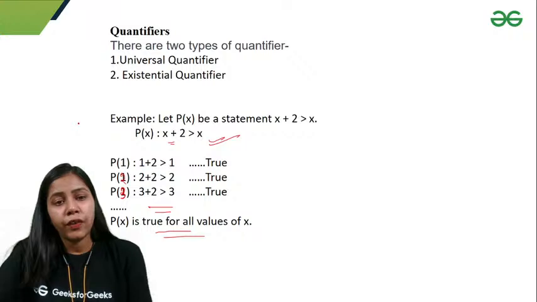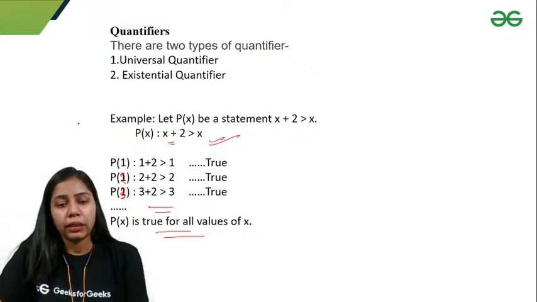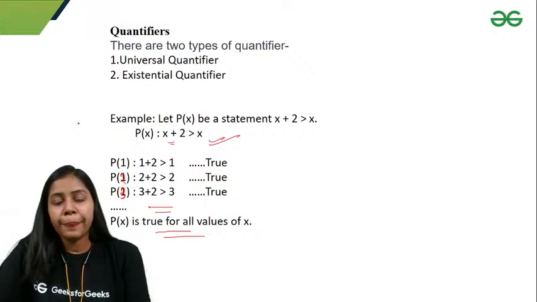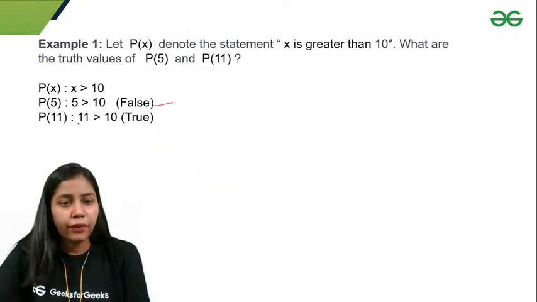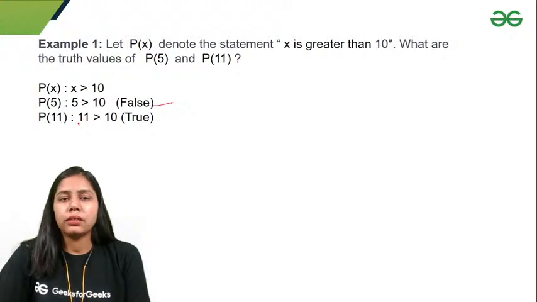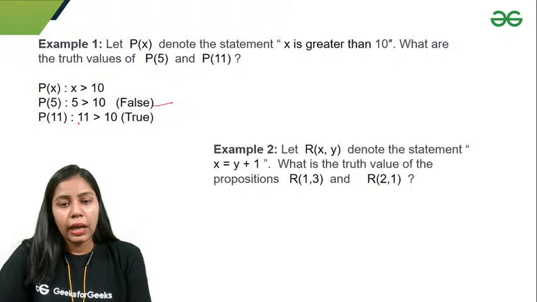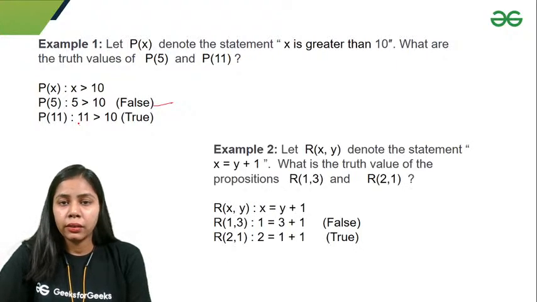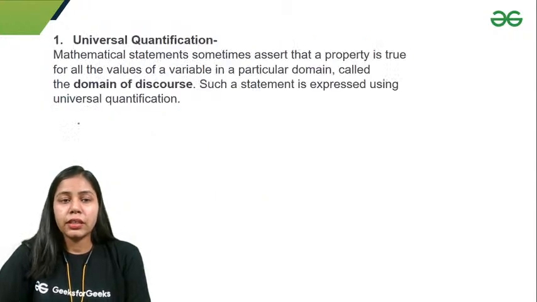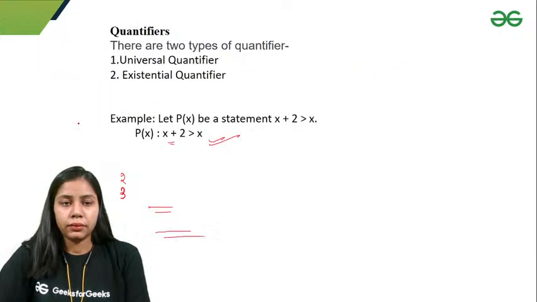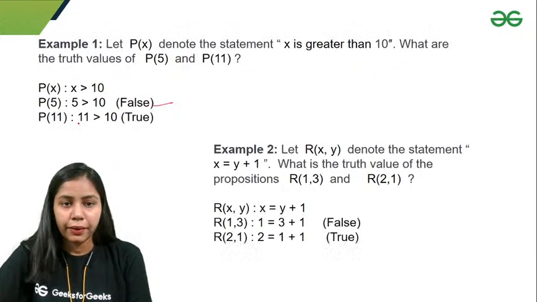So if I look here, I get two kinds of statements: one in which every truth value is true, and the second in which some are false and some are true. So I'll define, according to that, the universal and the existential quantifier, right?